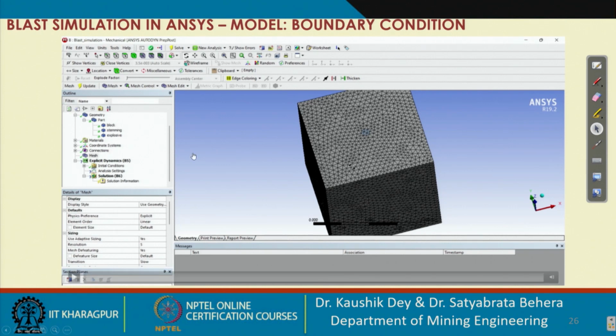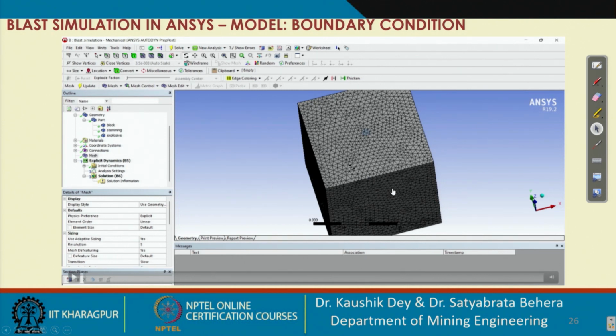Boundary conditions means what are the conditions. We have conducted that experiment in a rock mass where only the top one is the free face and all the other faces are infinite. But in our geometry, all 6 faces are free faces. We have constructed this geometry as 2 meter by 2 meter by 2 meter, and we have defined one hole of the actual geometry.